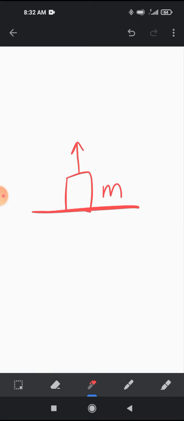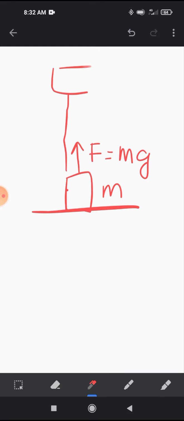When a body of mass m is lifted to a certain height, the force required is m into g. Suppose you want to lift it up to a height of h. Then the work done is force into displacement.